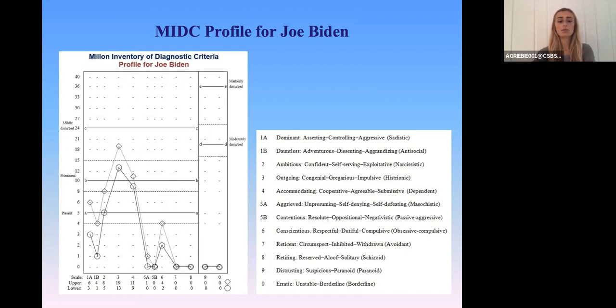This graph is helpful in understanding how Biden's personality patterns manifest themselves in his current behavior and potential leadership behavior. The line with closed circles represents the affirmative scale totals, and the line with diamonds represents the equivocal affirmative scale totals. You can see Biden's primary outgoing personality pattern is present within the prominent level. There is equivocal evidence his secondary accommodating pattern also exists within the prominent level.